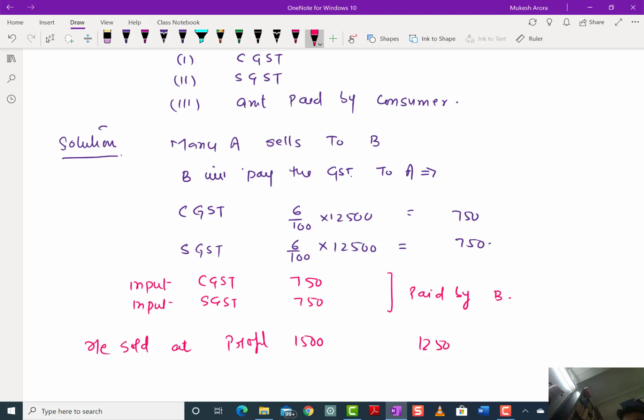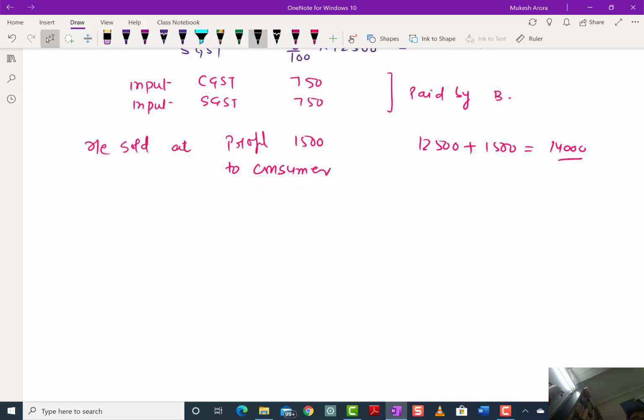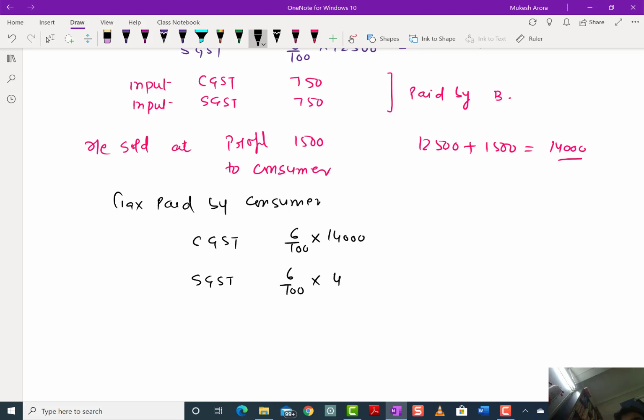So the price is 12,500 plus 1500, that is 14,000 to the consumer. The tax paid by the consumer, because he has to pay CGST and SGST: how much? 6% of 14,000 and 6% of 14,000. That comes to 840 and 840.